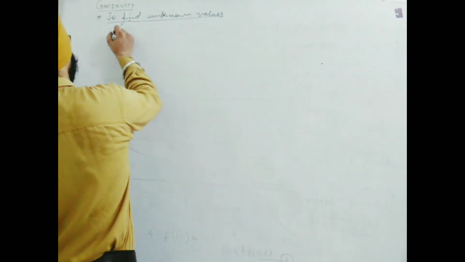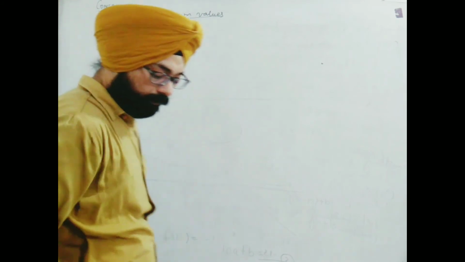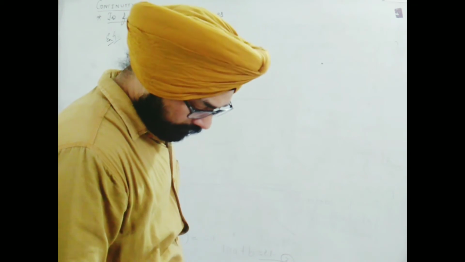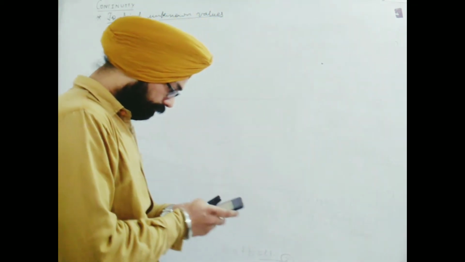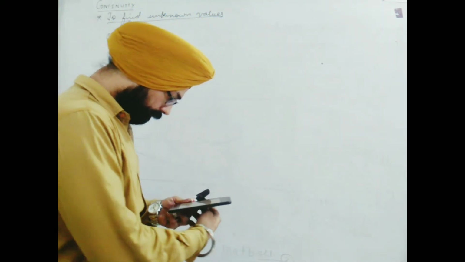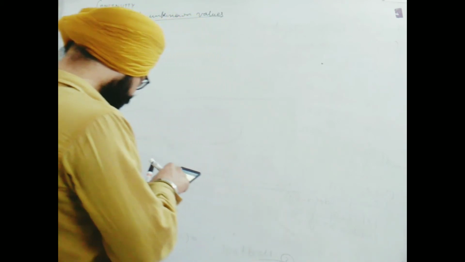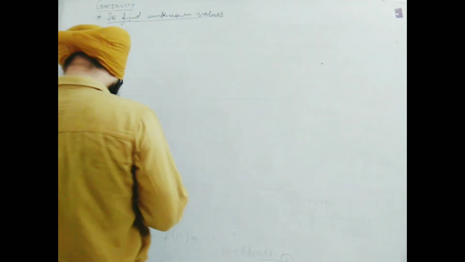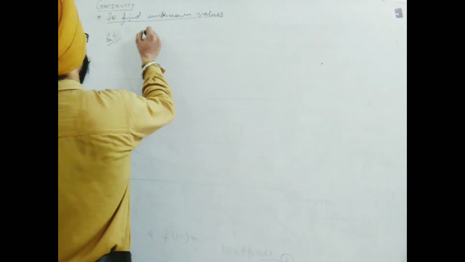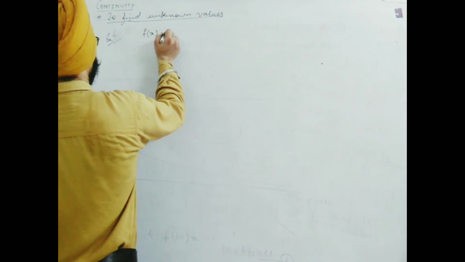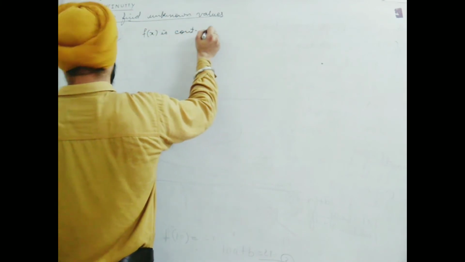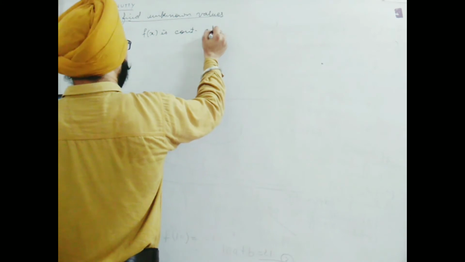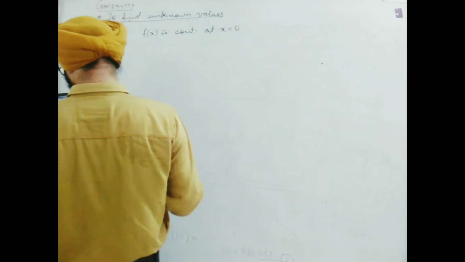Example 4. Consider f(x) is continuous at x equal to 0.